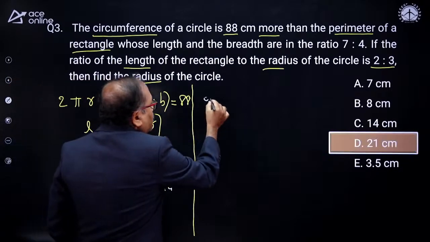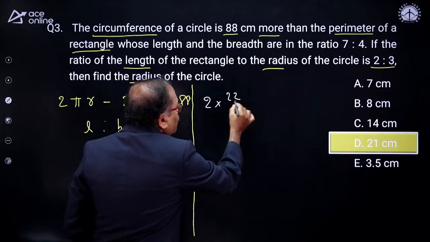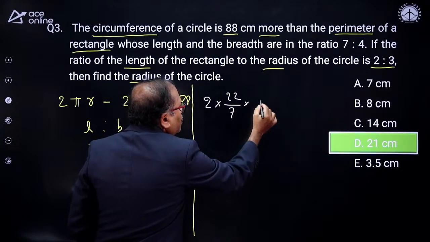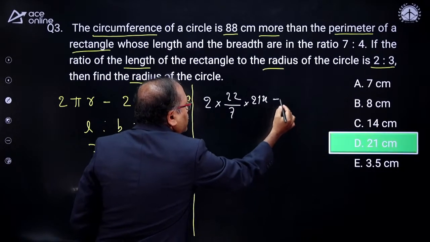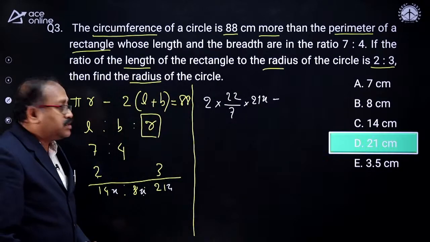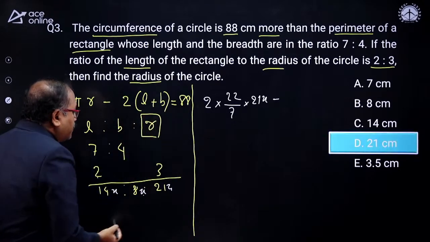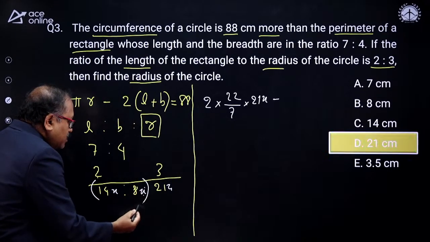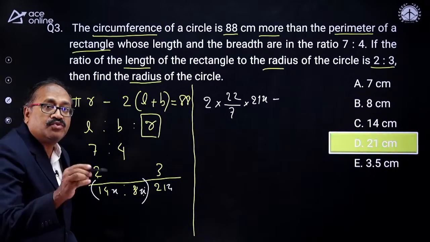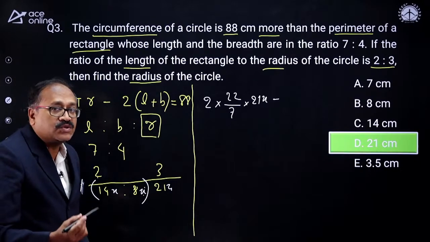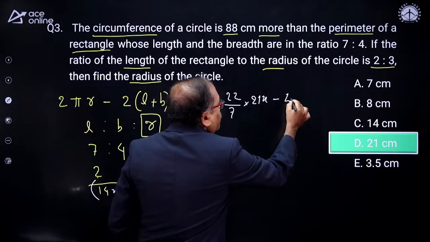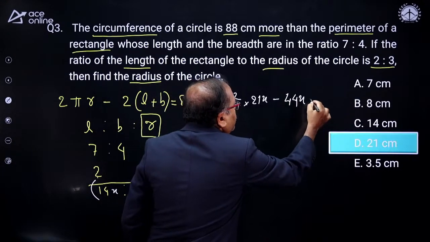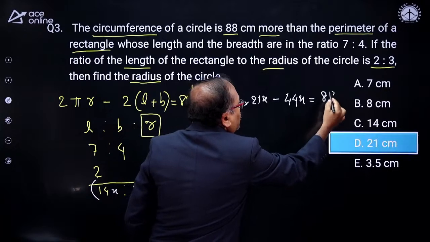So I am writing over here 2 into 22 by 7 into 21x minus, what is minus given to us? 2 times (L plus B). So what is L plus B? That is 22x, and 2 times 22x, that is 44x. So this is given to us, minus 44x, which is equal to 88.